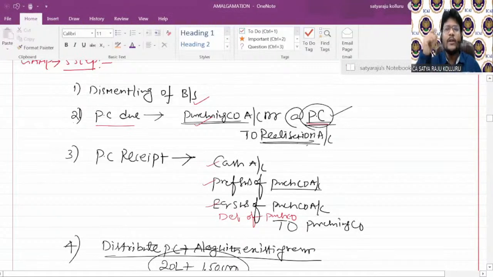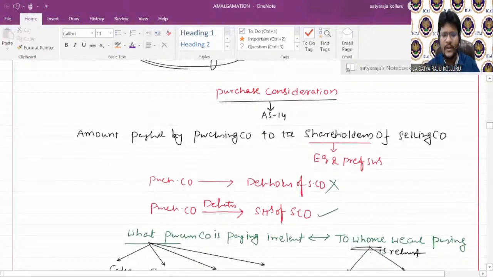Now, coming to the discussion of PC, you need to calculate purchase consideration by providing a separate working note. What exactly is the meaning of purchase consideration? Actually, as per Accounting Standard 14, the amount payable by the purchasing company to the shareholders of the selling company alone is treated as purchase consideration. Here shareholders include both equity shareholders and preference shareholders. But the amount payable by the purchasing company to the debenture holders of the selling company is not treated as purchase consideration.